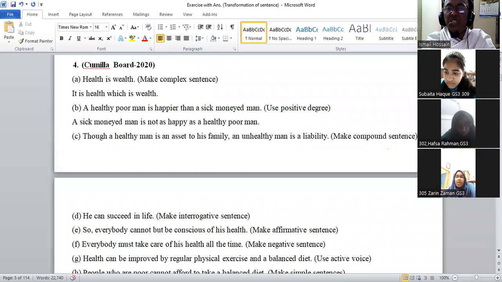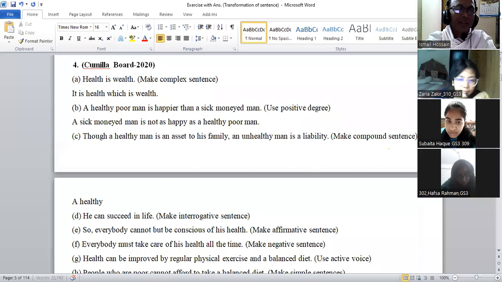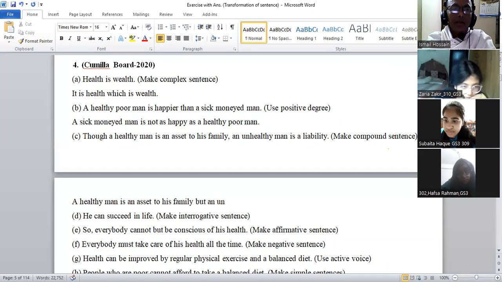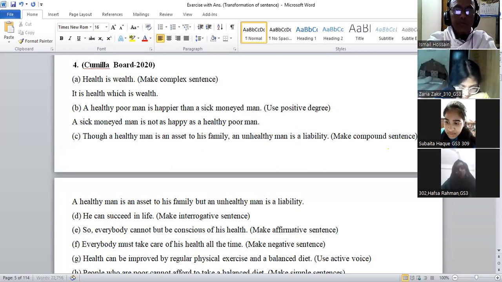Though a healthy man is an asset to his family, an unhealthy man is a liability. Make it compound, very easy. A healthy man is an asset to his family, but an unhealthy man is a liability. Okay, am I correct?